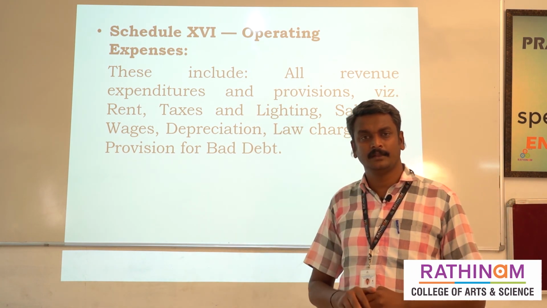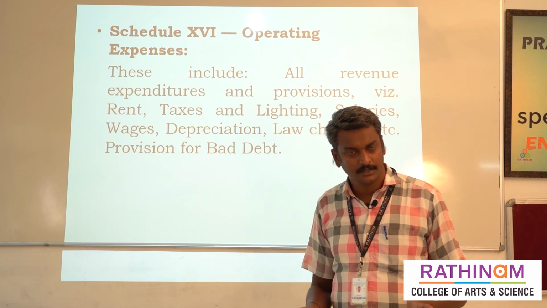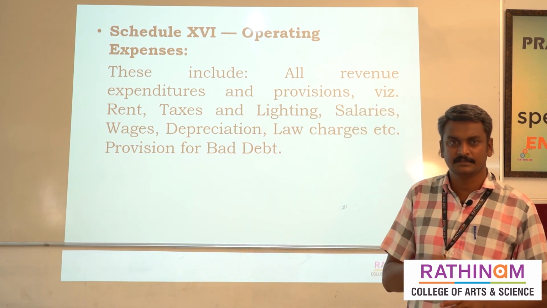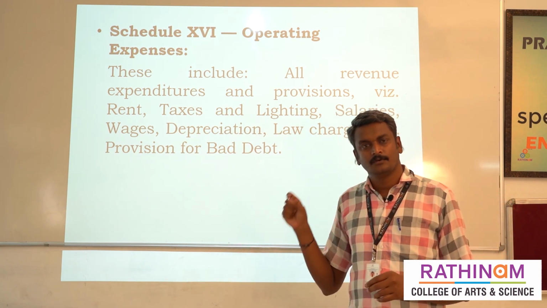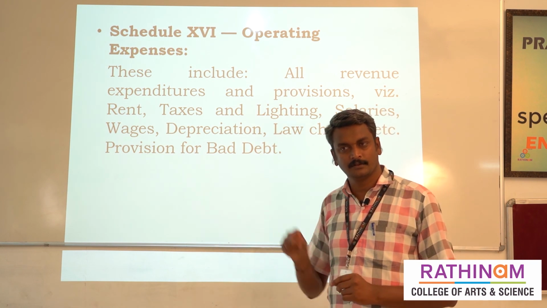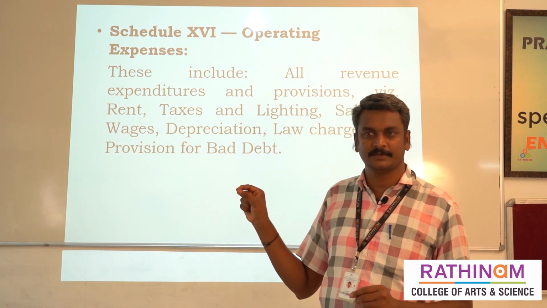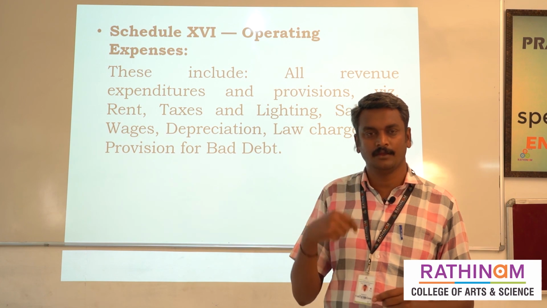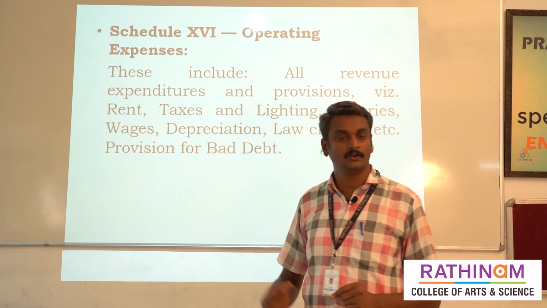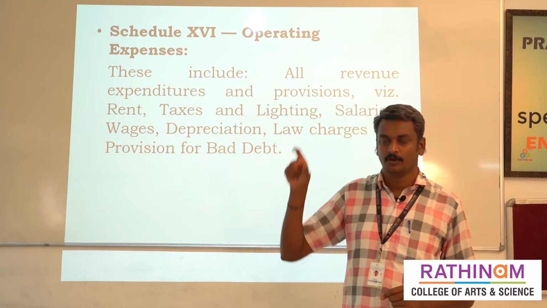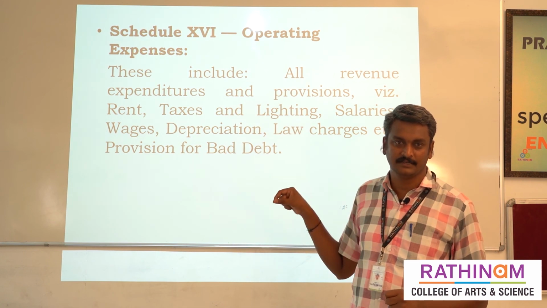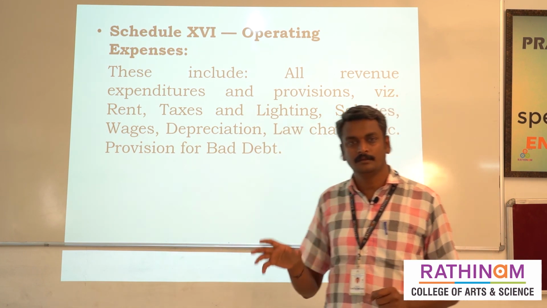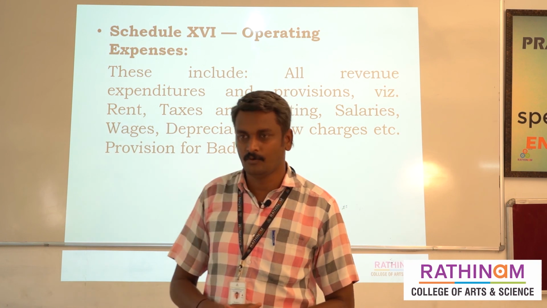So finally we have discussed four schedules. Schedule numbers 13 and 14 are treated as income. Then schedule numbers 15 and 16 are expenditures. So we have to calculate our net profit as income minus expenses: schedule numbers 13 and 14 we add, then less the total value of schedule numbers 15 and 16. So 13 and 14 are added, 15 and 16 are subtracted, and finally we get the net profit. So thank you all, thank you.